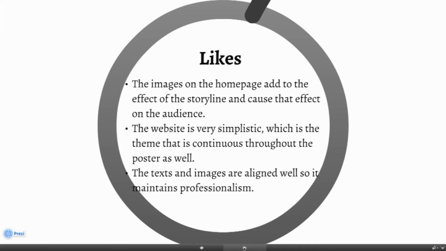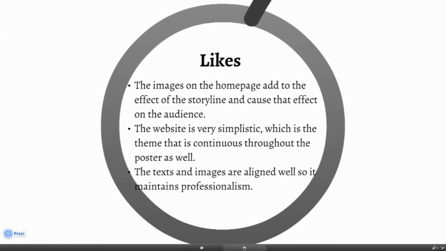The likes were that the images on the homepage add to the effect of the storyline and cause the effect on the audience. The website is very simplistic, which is that theme that is continuous like the poster as well. And the text and images are aligned well, so it maintains professionalism.